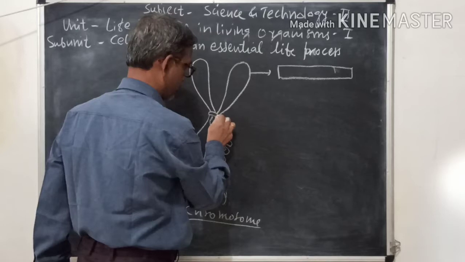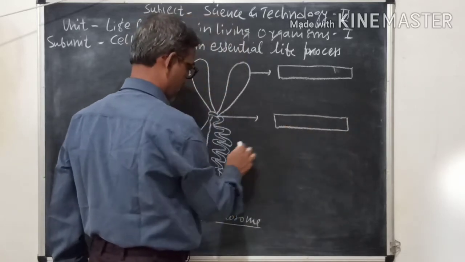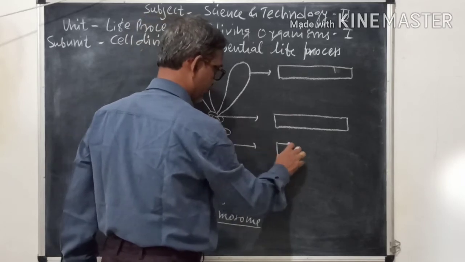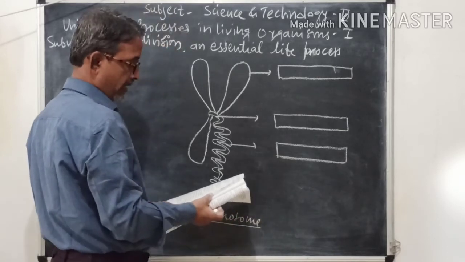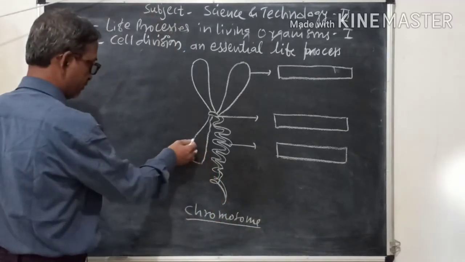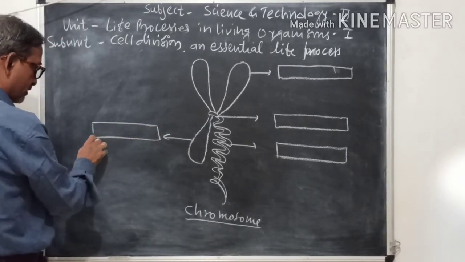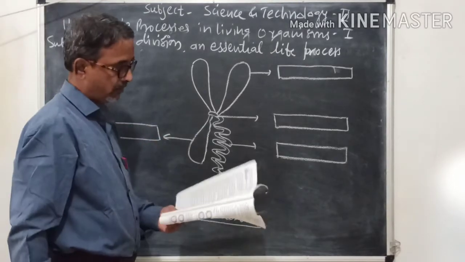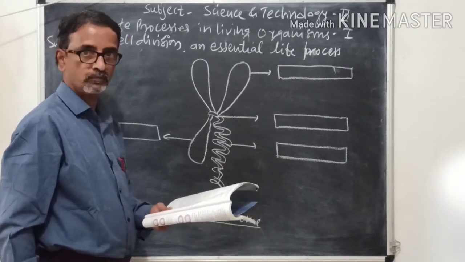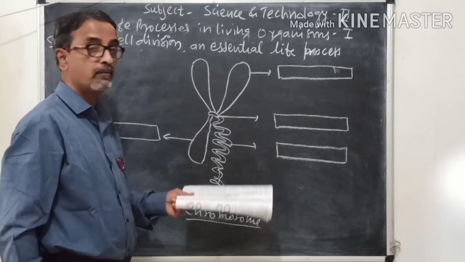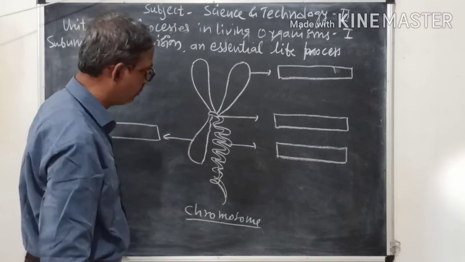There are four brackets. The second question is, what is the shape of chromosome? There are different shapes of chromosome, we shall see. But this is the diagram of a typical chromosome.